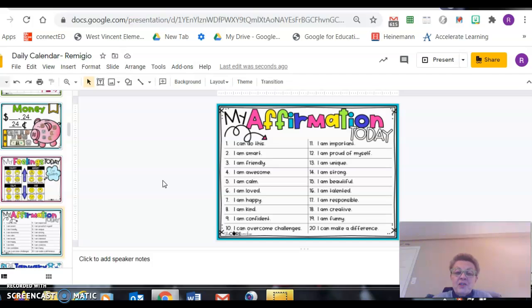And our affirmation, boys and girls, we are going to be repeating our first 5 affirmations that we've already done. We're not going to do any new affirmations this week, so we're going to say all 5 of them together, and I'm going to do it on the count of 3. We will do all 5. Here we go. 1, 2, 3.